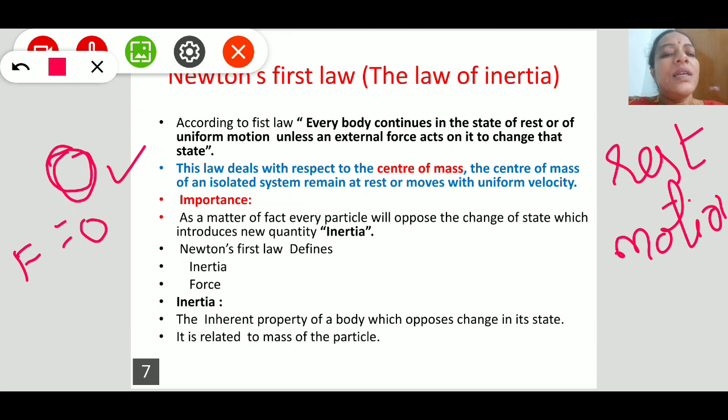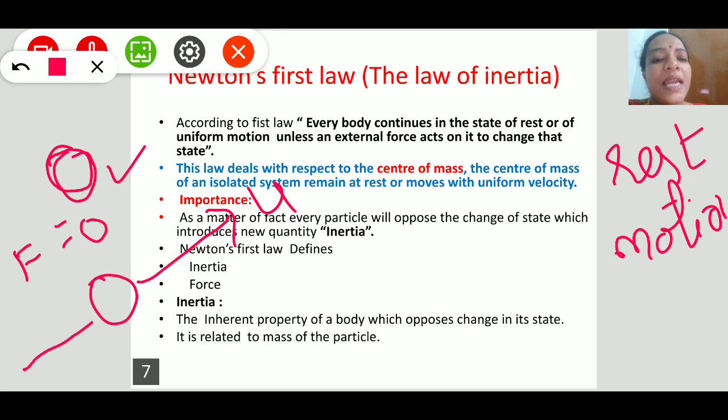If this body is moving with some uniform velocity, it continues its uniform velocity until it is acted upon by an external agency. This is the state of a body in the universe: it is either at rest or in motion.